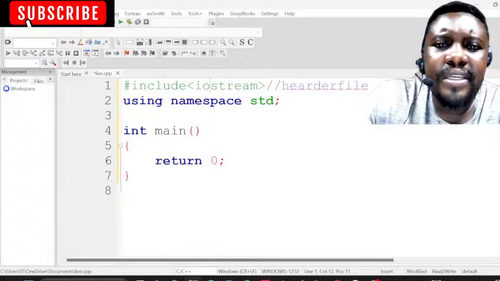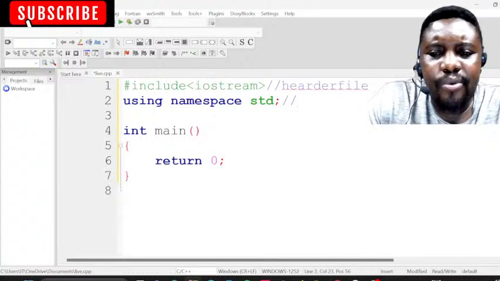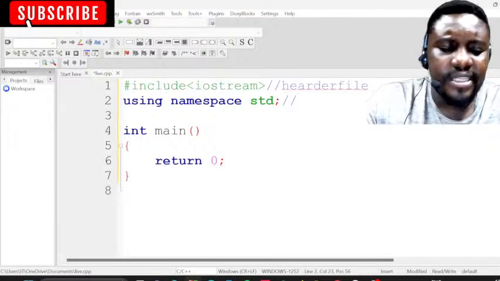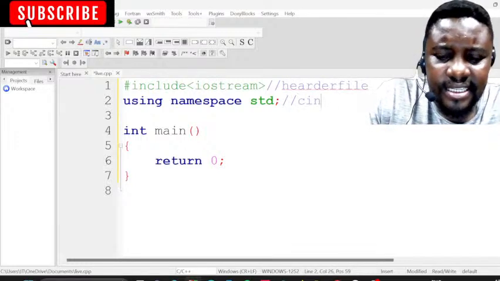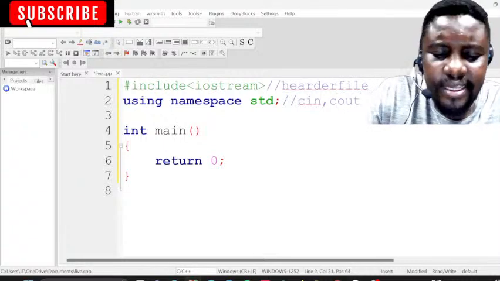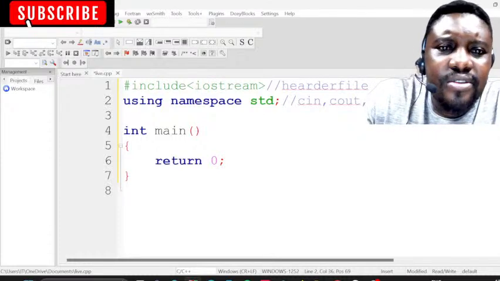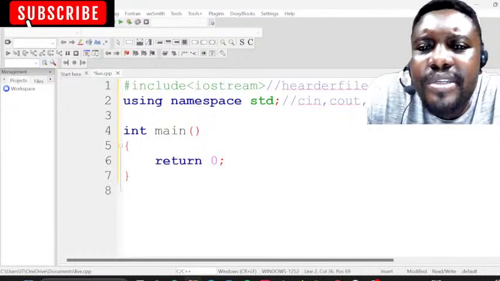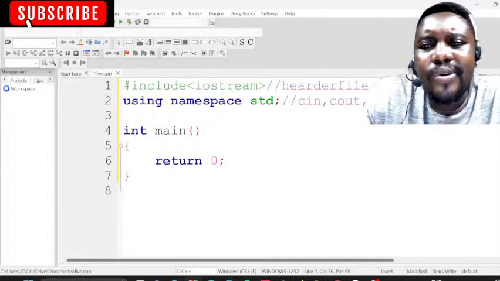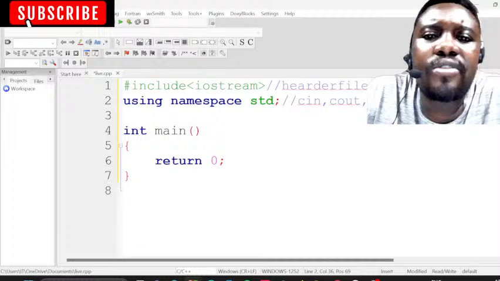So using namespace works with the names, like there are names that are already declared in C++, like cin and also cout. It makes these words work, and also endl. There are many of them. Without this using namespace, they won't work. The computer won't know them. But there is another way that you can do in order for cin and cout to be known.